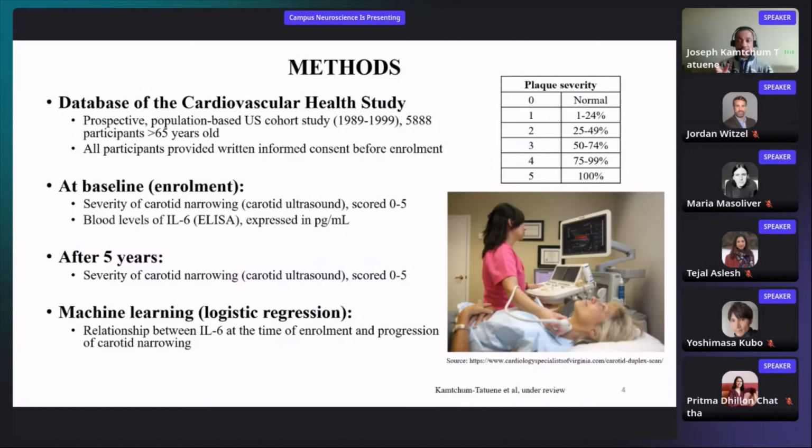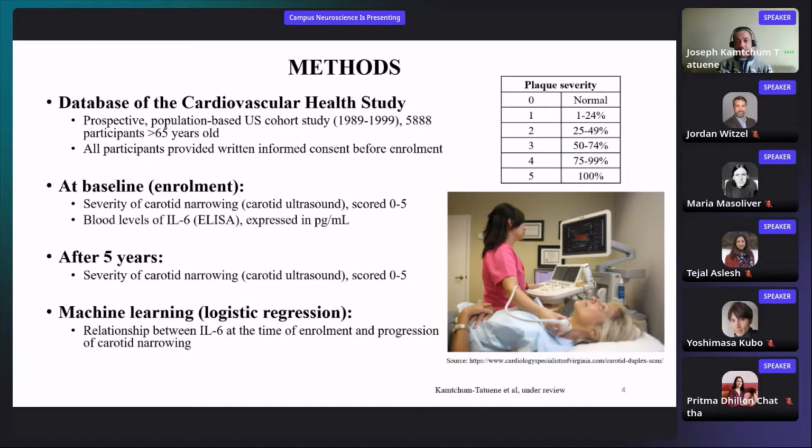If there is a plaque or cholesterol deposit, the narrowing, and score it from 0 to 5 according to the percent narrowing of the lumen. They also measured interleukin-6 in the blood of patients. And at 5 years, they saw those patients again and then measured the narrowing to see if there was any change, if the score has progressed from 0 to 1 or 0 to 3, depending on the patient.